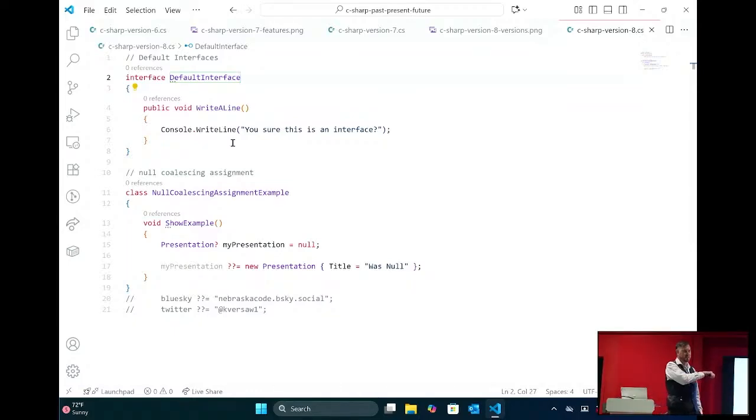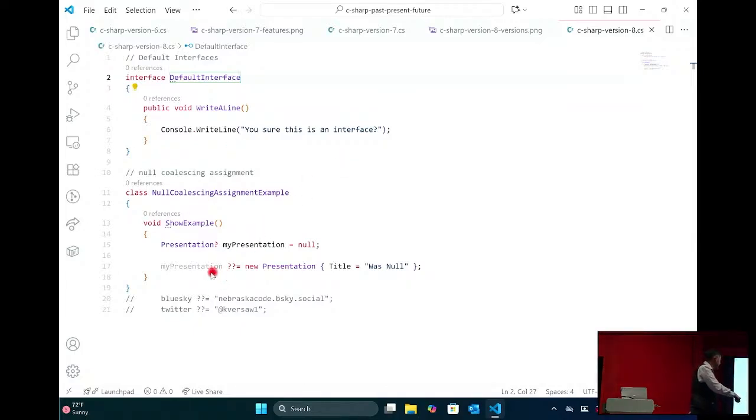The reason they did this is for backward compatibility. I might have a library that has an interface that other libraries have implemented, right? And now if I add methods to my interface, they have to implement all those methods before they can use my library. So you might want to pull down the new version of the library, and now you have to change 50 different parts of your code just to implement all these interfaces. Now we can put a default in there, and it's not breaking changes every time we change the interface.